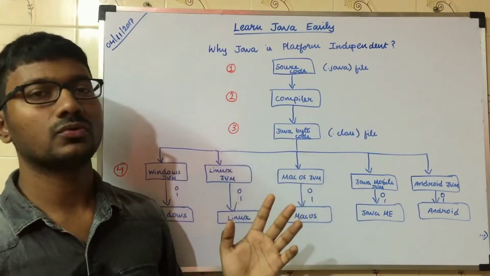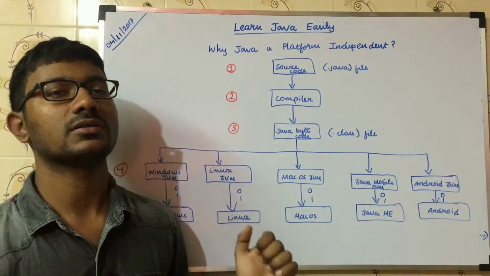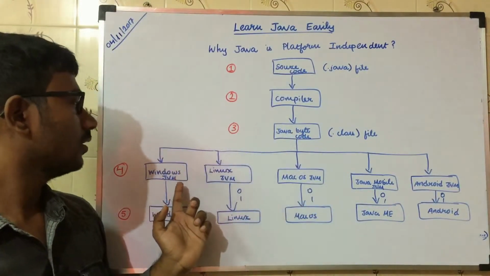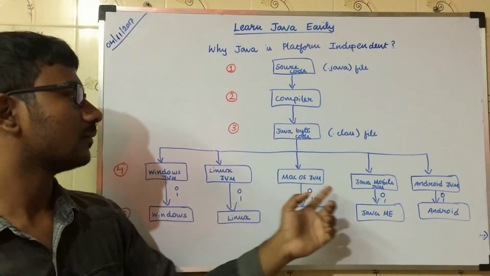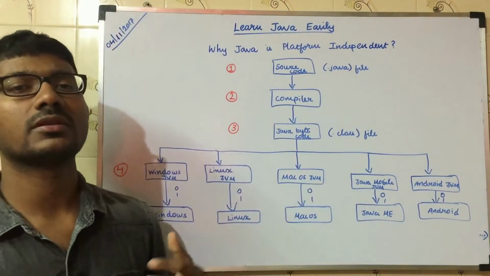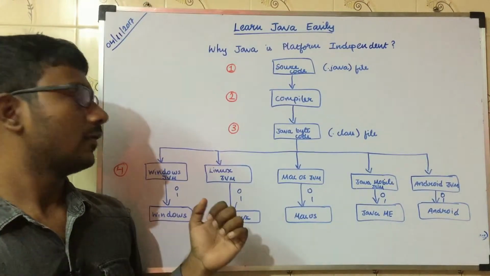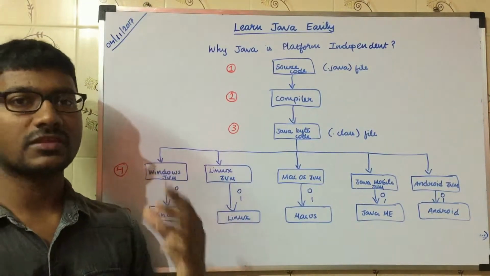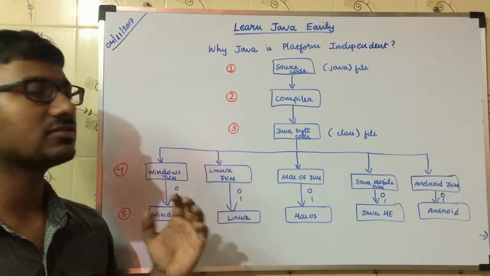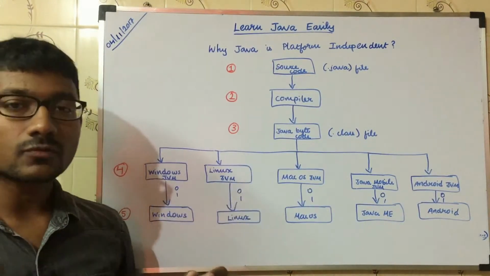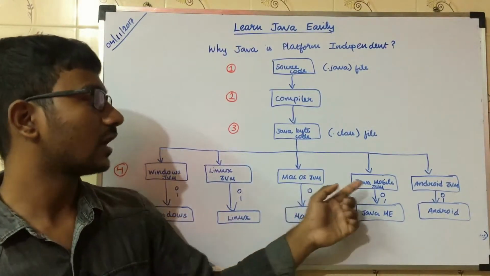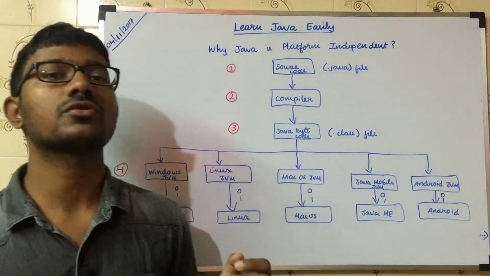This .class file is called Java bytecode. The Java bytecode is the main reason why Java is platform independent. This Java bytecode runs on Windows, Linux, Mac, Java Mobile, and Android Mobile. Each platform has its own Java virtual machine. For example, Windows has some specific implementation design so that the output remains the same. Similarly, Linux has its own specific JVM, and Mac has its own specific JVM. Java Mobile and Android Mobile have their own specific JVM.